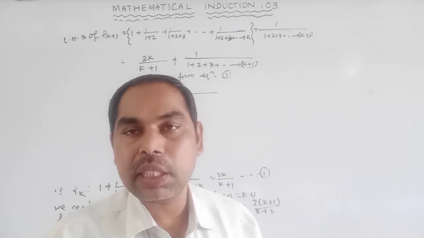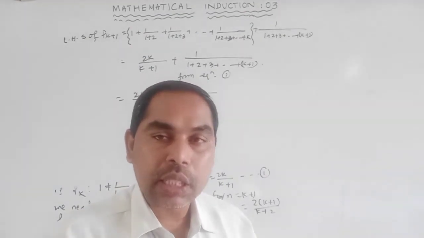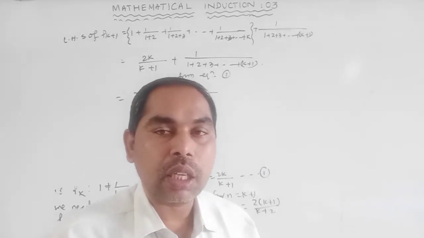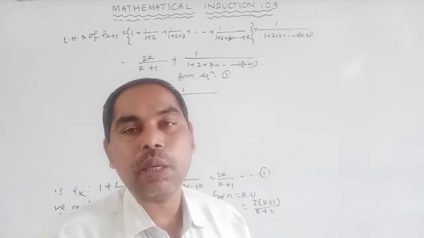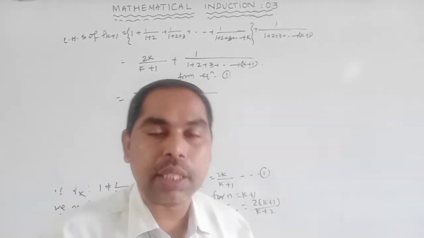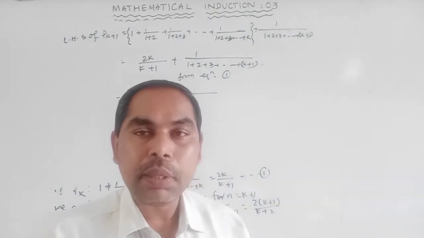Now 1 plus 2 plus 3 up to n is equal to n into (n plus 1) by 2. Similarly, 1 plus 2 plus 3 up to n plus 1 is equal to (n plus 1) into (n plus 2) divided by 2.